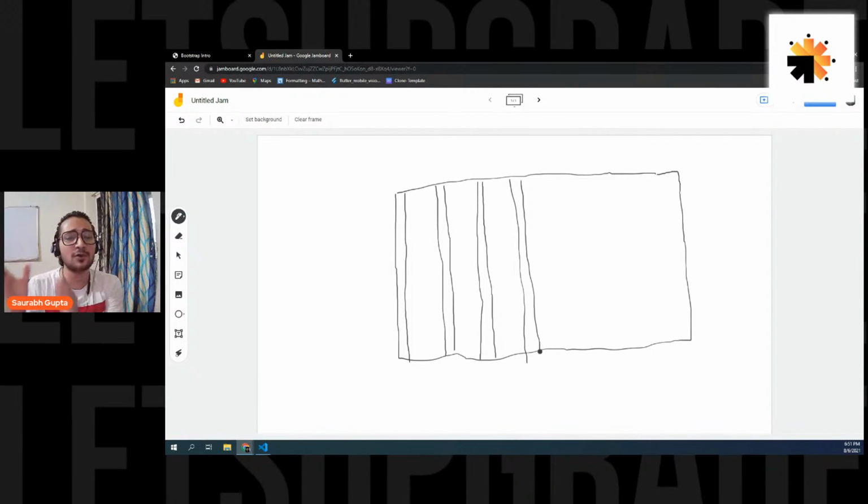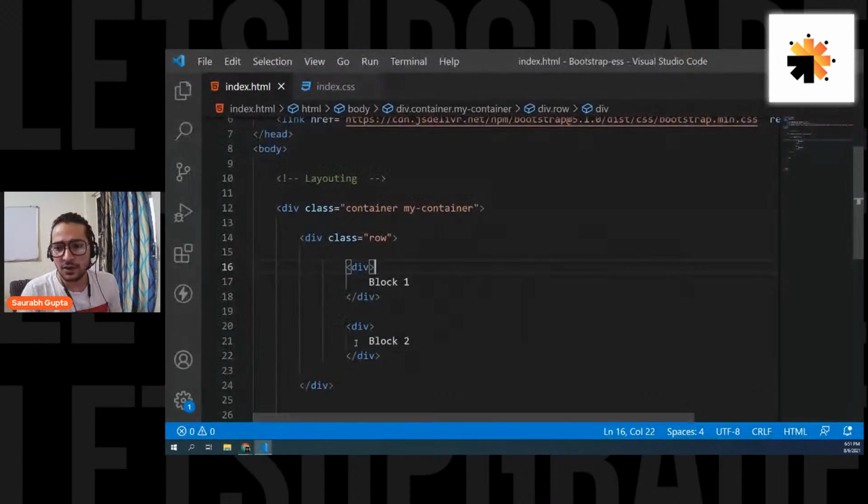Okay, but that's how Bootstrap is made. Bootstrap considers the full width of any element is 12 columns. Is that clear? Are we cleared, everyone? Okay, now I'm going to show you that. Let me just remove one thing. First of all, I can show you how it is going on.